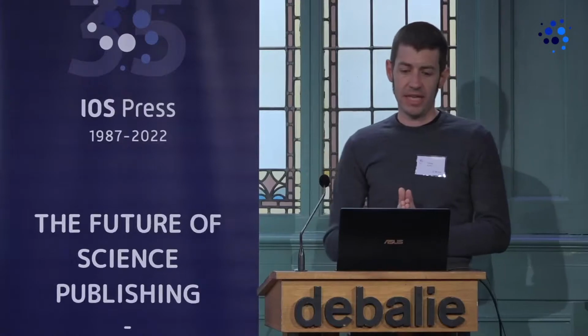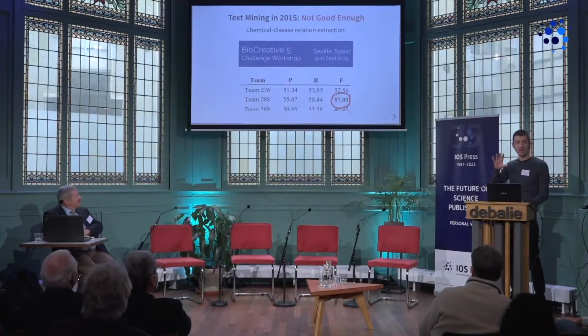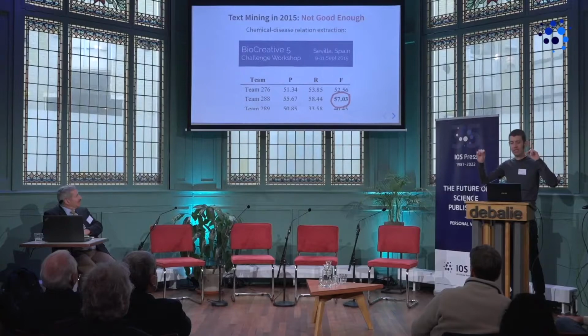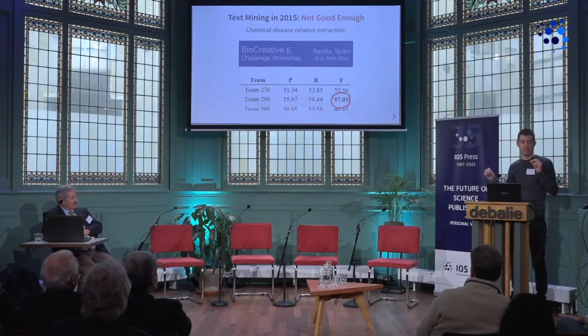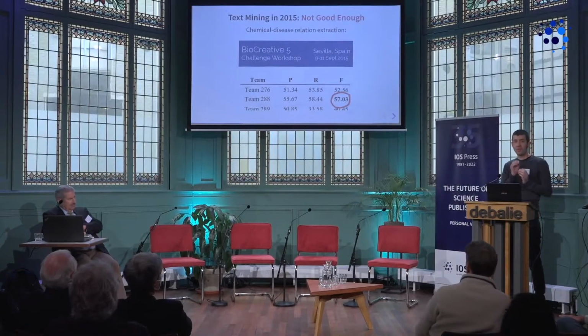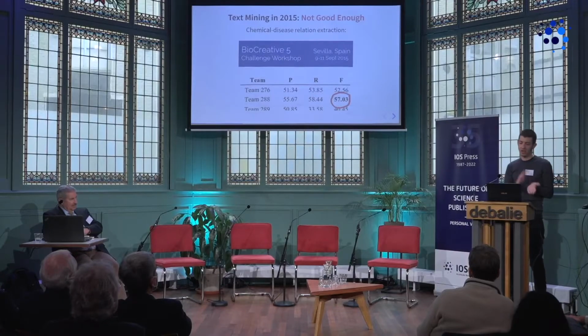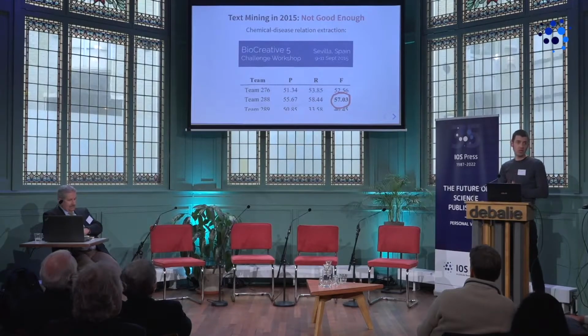So in this case, there was a task on relation extraction. So to extract from a scientific abstract, for example, that a certain thing A has a certain relation to a thing B. And here A were chemicals and B were diseases in this specific case. And there the F-score of the best system was just below 60%. And I argued back then, this is not good enough.